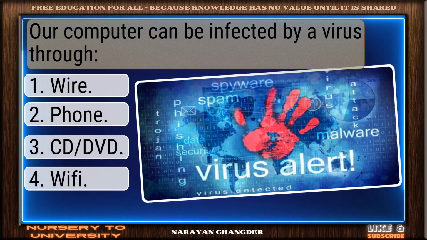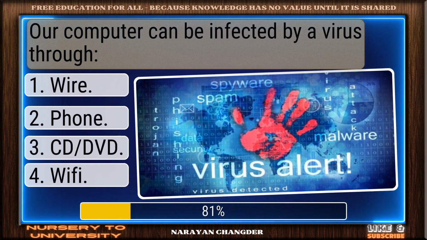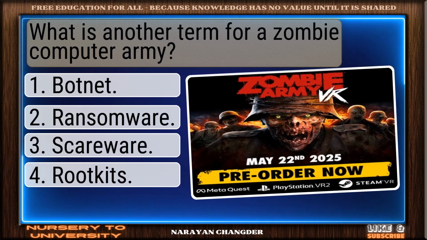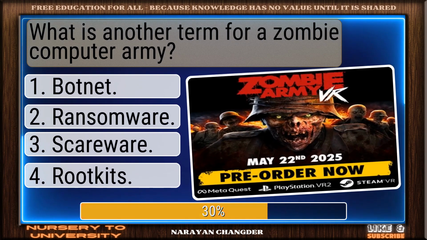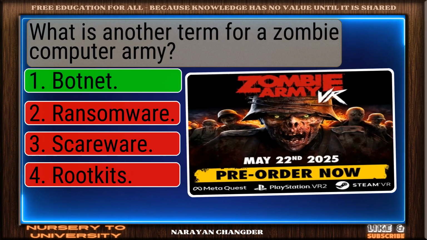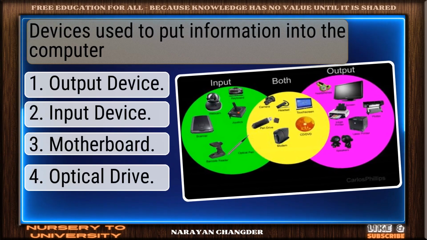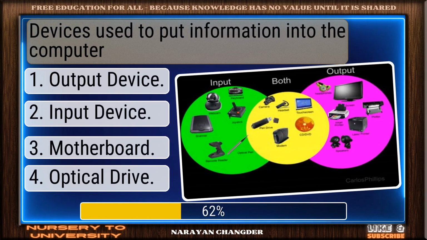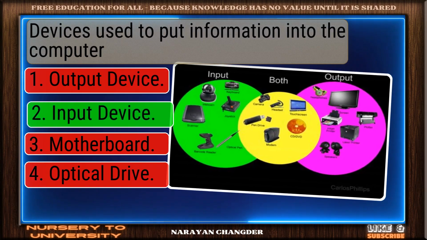Our computer can be infected by a virus through. On track. CD/DVD is correct. What is another term for a zombie computer army? Well picked. Botnet is correct. Devices used to put information into the computer. Right choice. Input device is best.